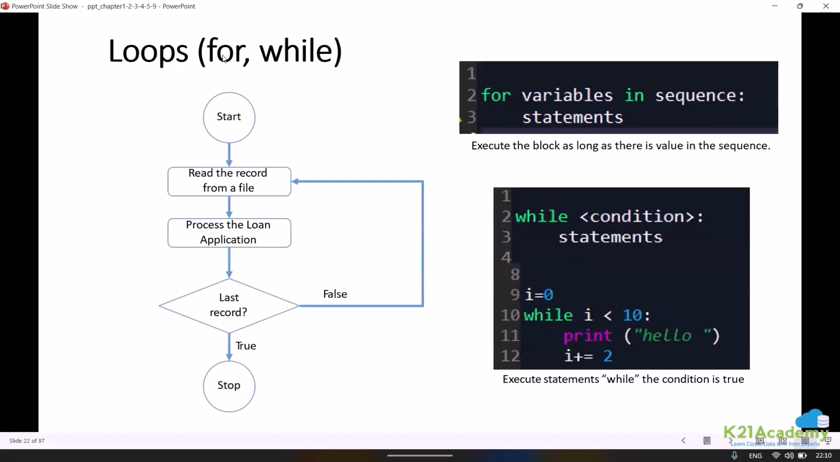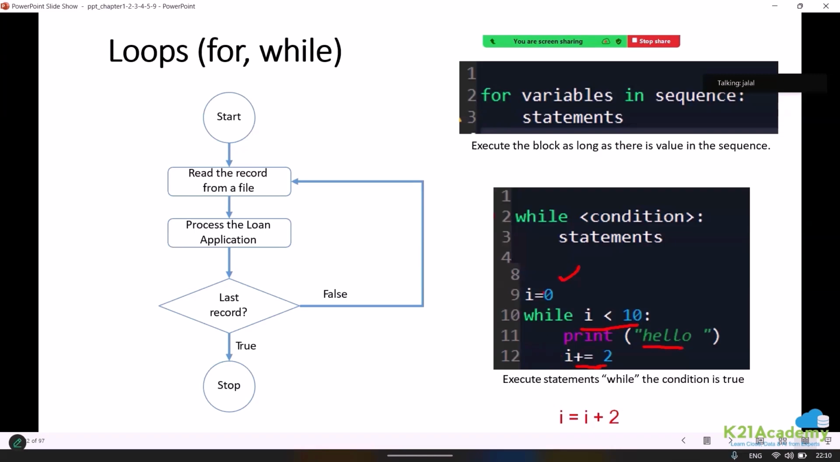Just to keep it simple, here I am making use of while, and while the condition is true, then we can go ahead and write the statement. Just to give an example, I am saying I is equal to 0. There is a variable I, and I am saying until I is less than 10, I want to print hello. And I will increase every time by 2. This I plus equal to 2 basically means I is equal to I plus 2.